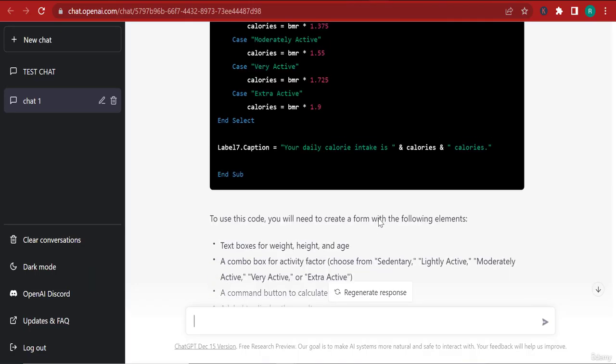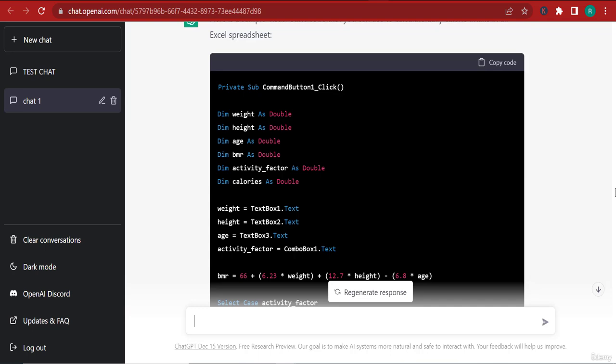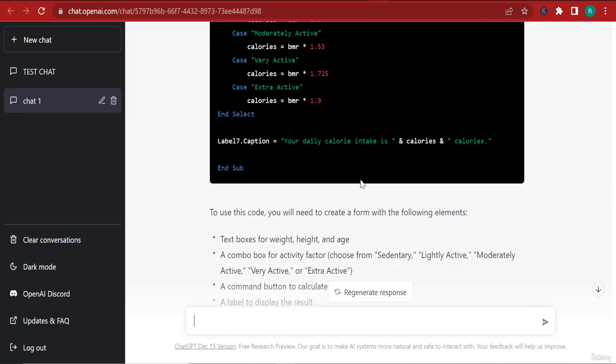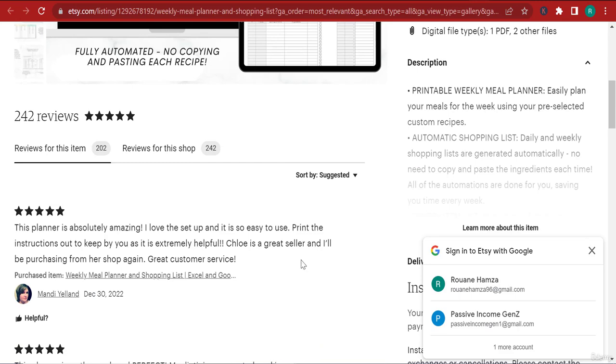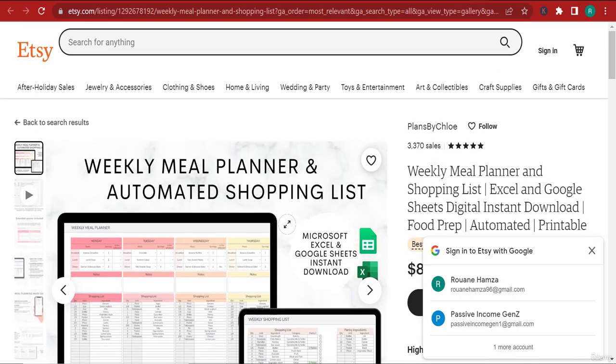But right now it wrote me a complete code that I can use to create such a spreadsheet, and I can come back and sell it on Etsy. It's just amazing what you can do with this. So right now I'm going to have to pause this video and let me show you how you can use the other tool to make money from designs.